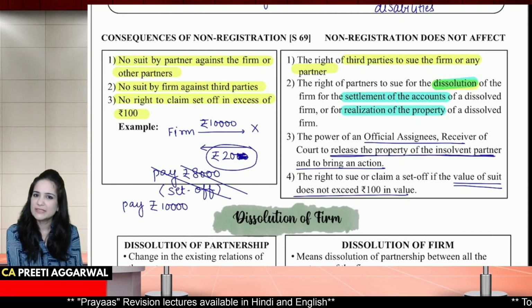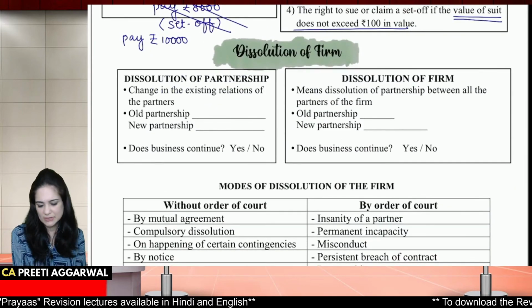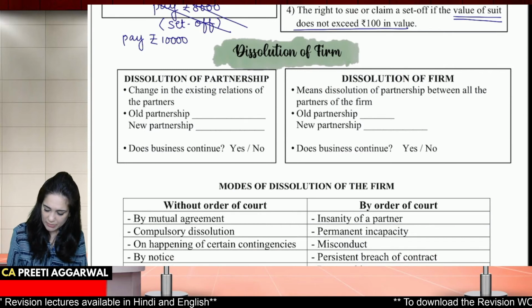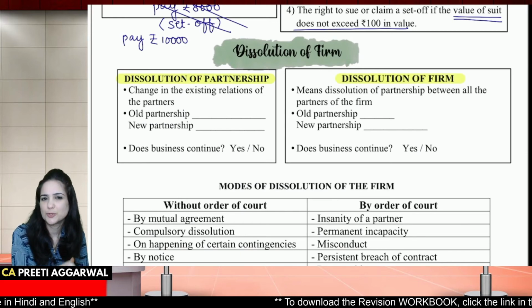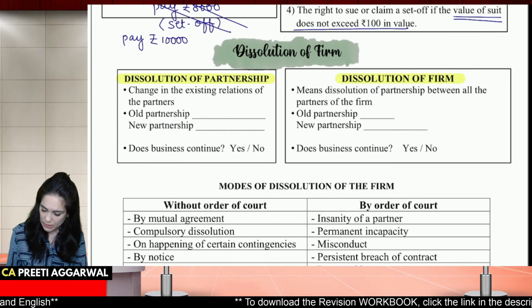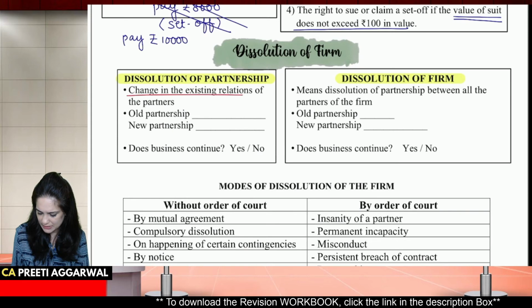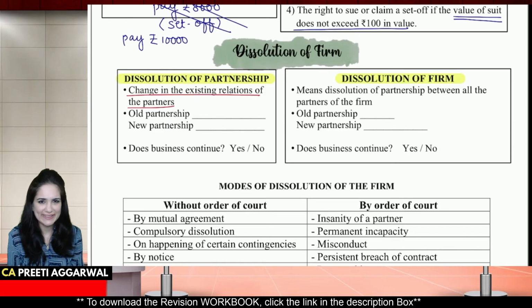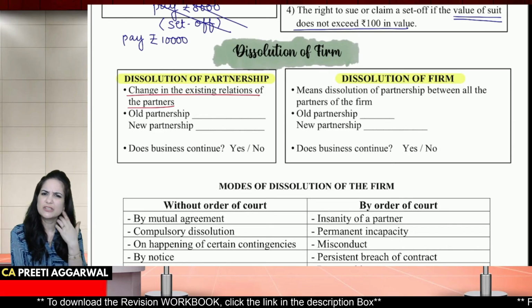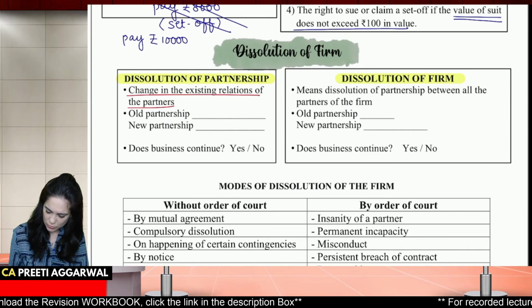Next, we have dissolution of firm. To dissolve means to come to an end, okay? Discontinuation. It may be either dissolution of the firm or dissolution of partnership. First, let us discuss dissolution of partnership. Dissolution of partnership is nothing but a change in the existing relation of partners. So admission, retirement, death, some relation has changed. The firm does not get affected. There's no change in the firm.